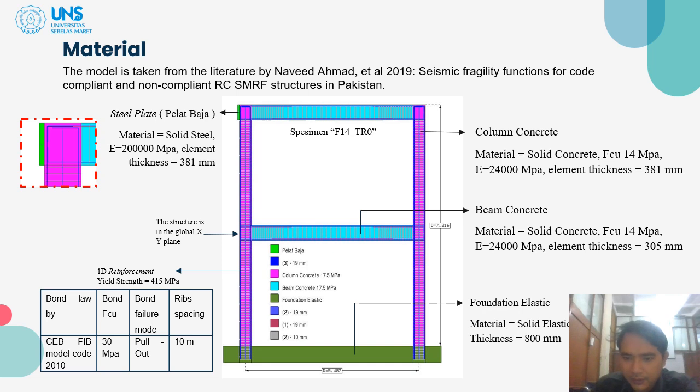And then we use foundation elastic with the material is solid elastic. And then the 1D reinforcement with the yield strength of 415 megapascal. With bond FCU, this is 30 megapascal.